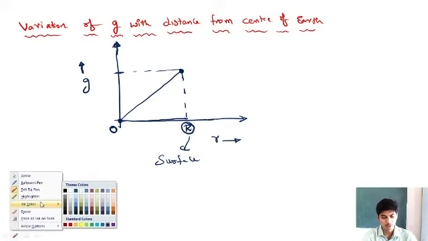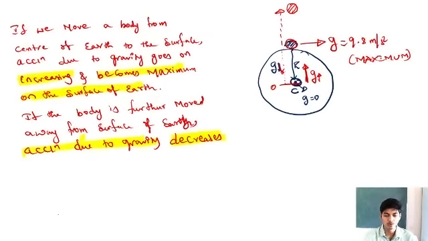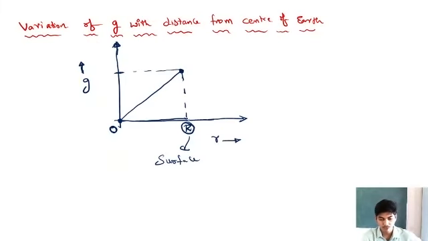Now tell me what happens to the value of acceleration due to gravity if I now start moving further. If I start moving above the surface of the earth, acceleration due to gravity should decrease, correct? From the surface, above the surface of the earth, acceleration due to gravity decreases. So if I further move away from the surface of the earth, acceleration due to gravity goes on decreasing.